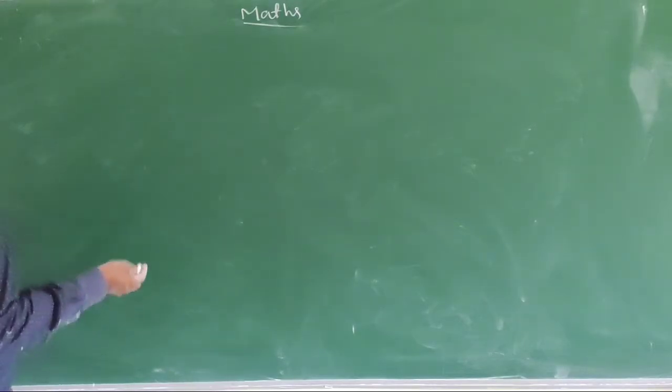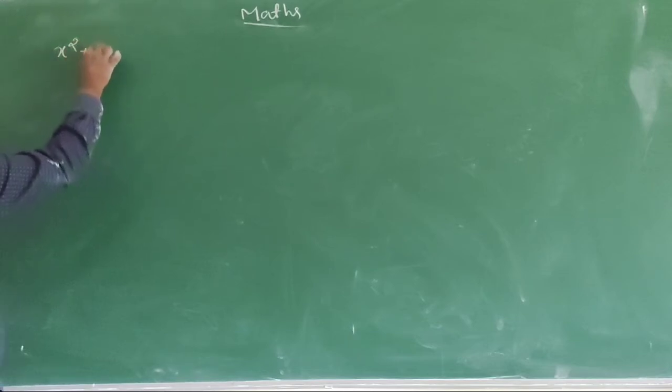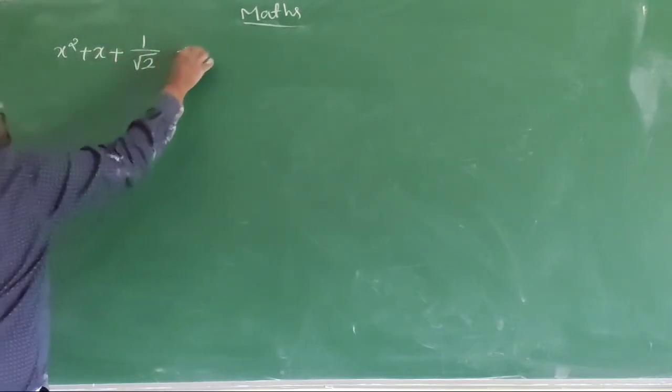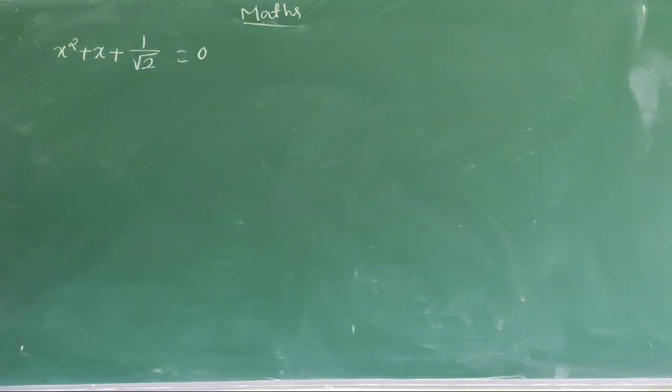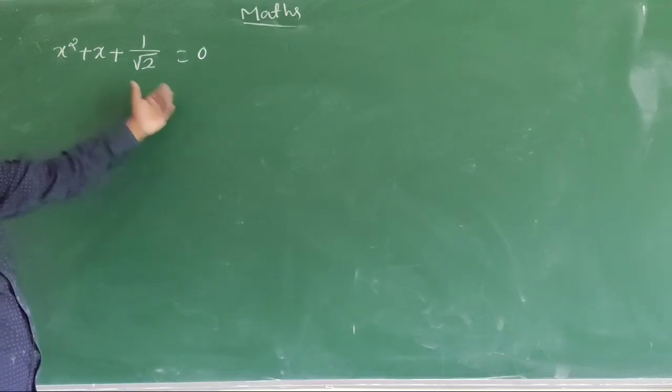Very important problem, that is x square plus x plus 1 by root 2 equals 0. Now we will solve in two methods, but I will tell one method first.